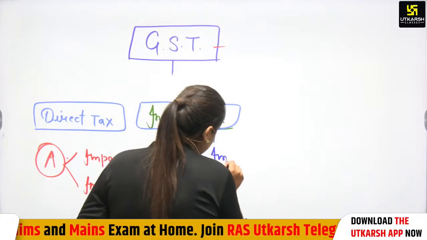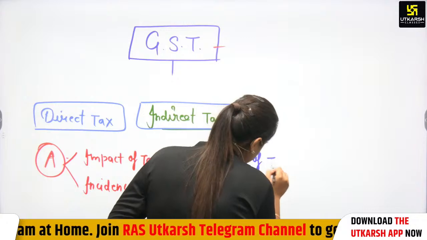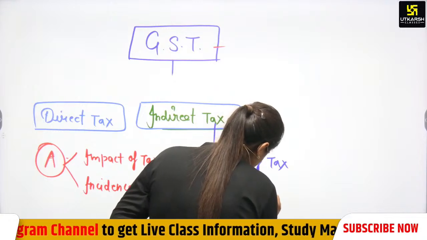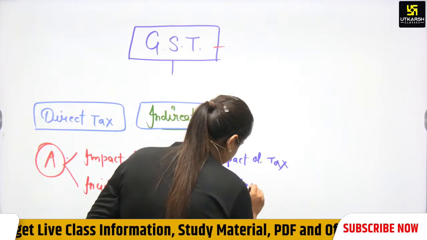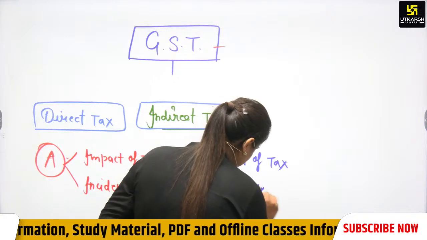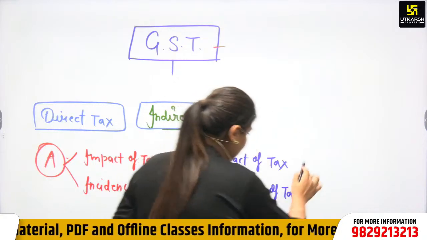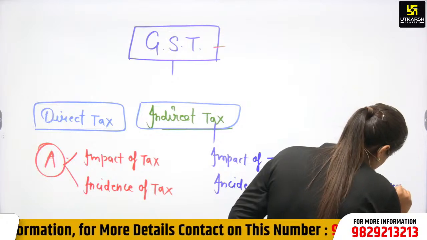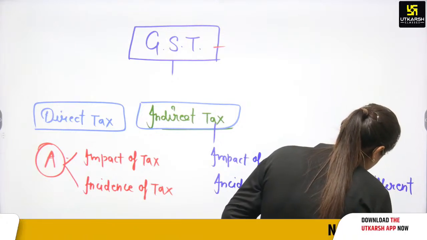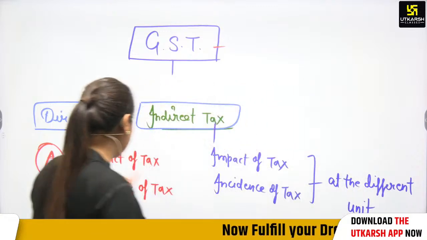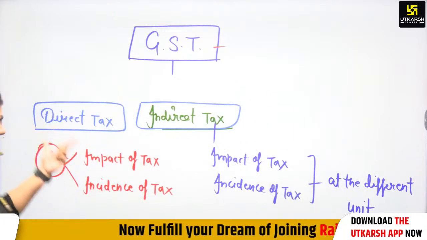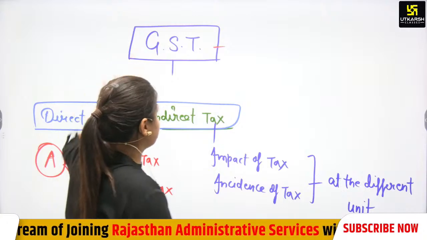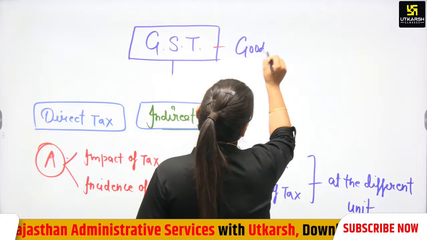And when the impact of tax and the incidence of tax are on different persons, in a different unit or different institution, then we can say that it is an indirect tax. For example, income tax is a type of direct tax and goods and service tax is a type of indirect tax. We are talking about GST here, and GST itself says that it is a goods and service tax.